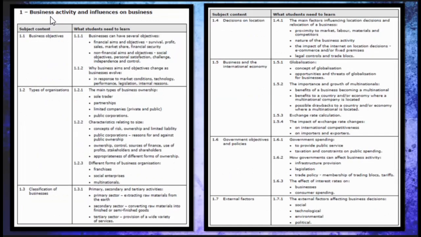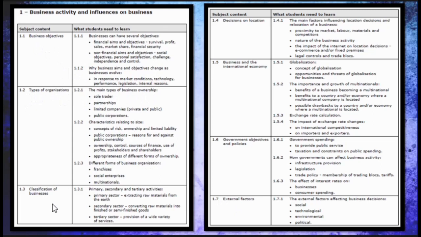The first unit, which is business activity and influences on business, covers these topics. I'm just going through the subtopics. The first one is business objectives, and these are the contents inside it. The second one, 1.2, is types of organizations, and we'll be discussing business ownership, the characteristics and different forms of business organization.